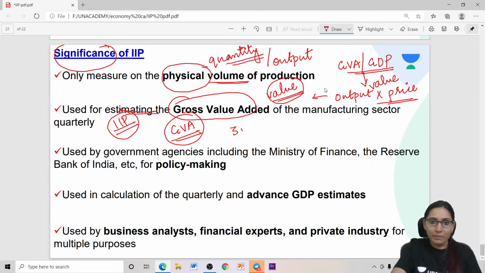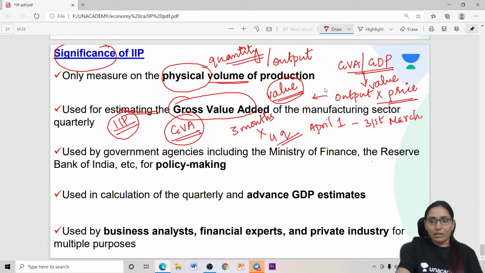Quarterly is 3 months, and we have 4 quarters in a financial year, which starts from April 1st and ends on 31st of March. So there are 4 quarters of 3 months each. For every quarter, the GVA of the manufacturing sector is calculated based on the estimates of IIP.